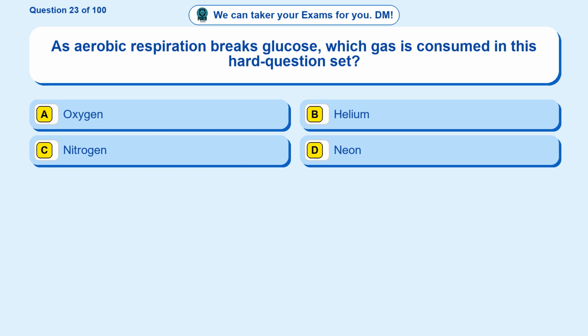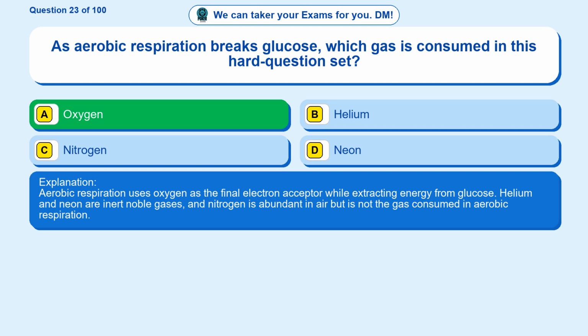Question 23. As aerobic respiration breaks glucose, which gas is consumed in this hard question set? Option A, oxygen. Option B, helium. Option C, nitrogen. Option D, neon. The correct answer is option A. Oxygen. Aerobic respiration uses oxygen as the final electron acceptor while extracting energy from glucose. Helium and neon are inert noble gases, and nitrogen is abundant in air but is not the gas consumed in aerobic respiration.